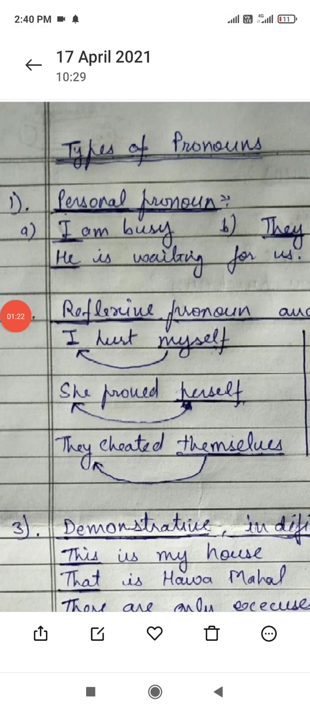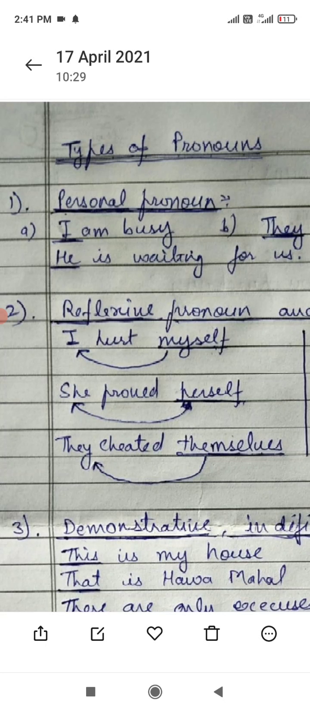Now the next topic is types of pronoun. Now children, there are basically 8 kinds of pronouns. 8 तरह के pronoun होते हैं. The first one is personal pronoun. So instead of using the name of a person, we use in place of that pronoun. So such pronouns are called personal pronouns.